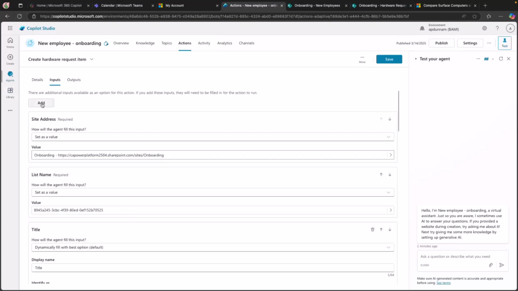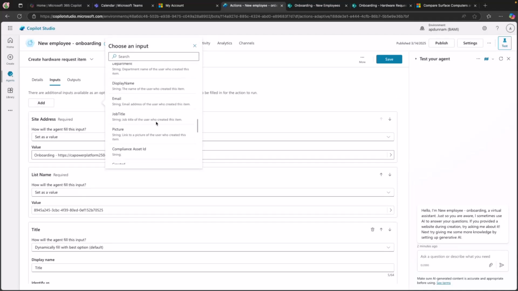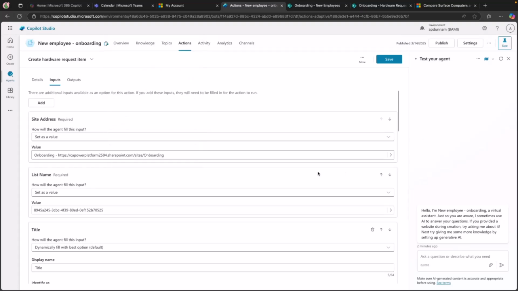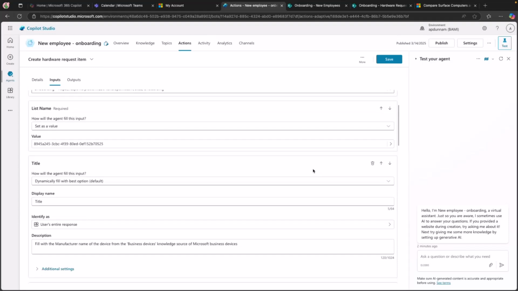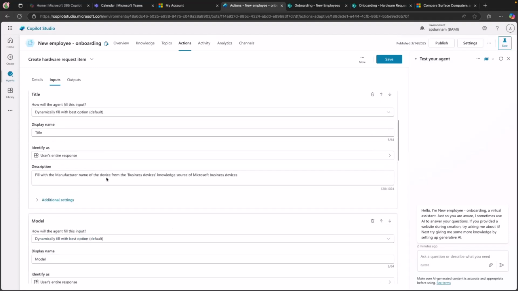So what we can do is we can click add, and this will show us all of the different columns that we have in this particular list. And we can do a mapping to tell the agent how it should fill out those individual values. So that's what you'll see is what I did here. So for the title, I chose to have this dynamically fill in with the best option. And the important thing is right here in this description. So what I'm asking it to do is fill with the manufacturer name of the device from the business devices knowledge source of Microsoft Business Devices. So I'm telling the agent how to dynamically fill this in based off of the data sources that I have.